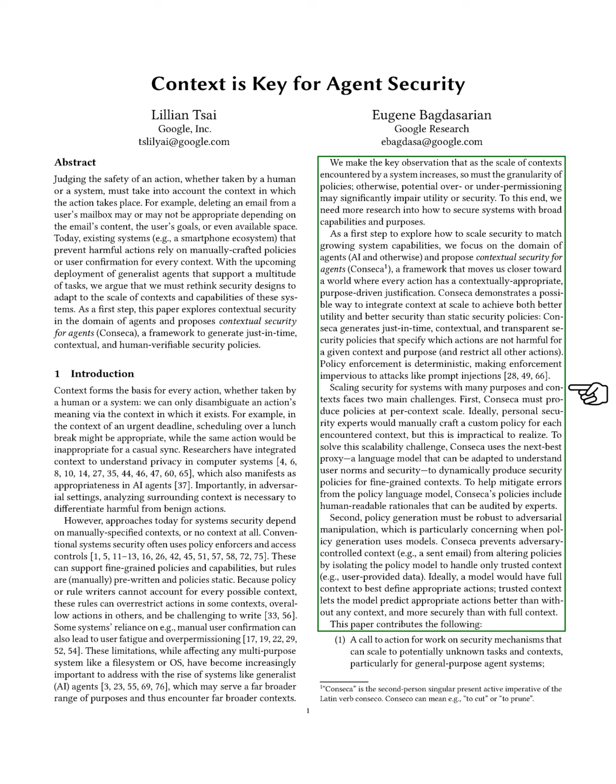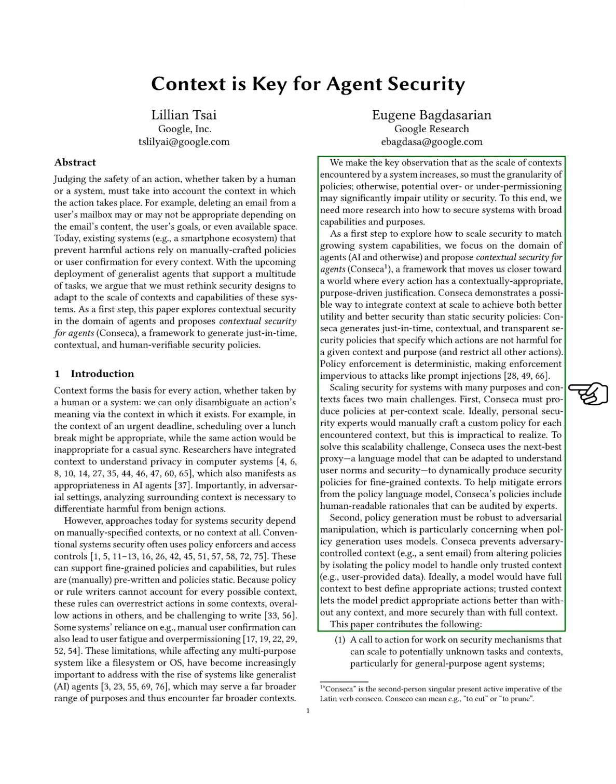To tackle this, we introduce Conseca, a framework for contextual security in agents. This framework aims to ensure that every action is justified based on its context and purpose. Conseca generates timely, context-specific security policies that clarify which actions are safe and restrict others. Its deterministic enforcement protects against certain types of attacks.